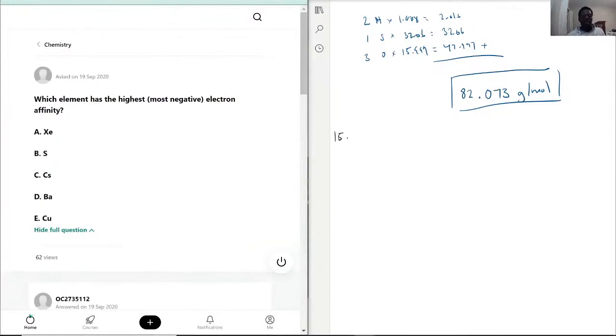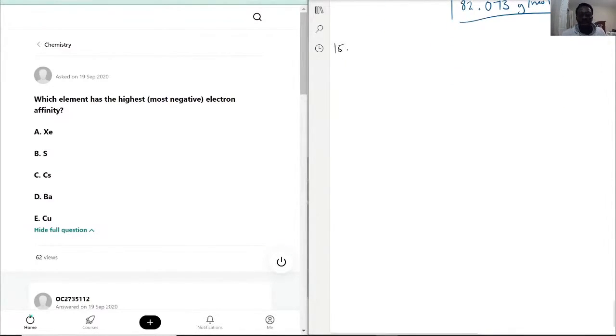So this question is asking us which element has the highest electron affinity. We're given 5 options.